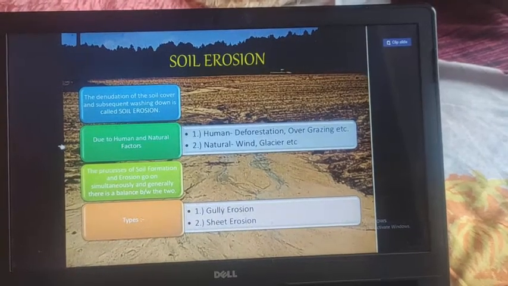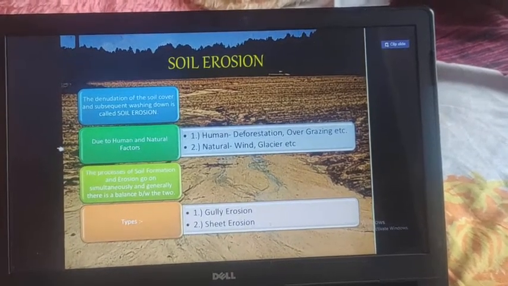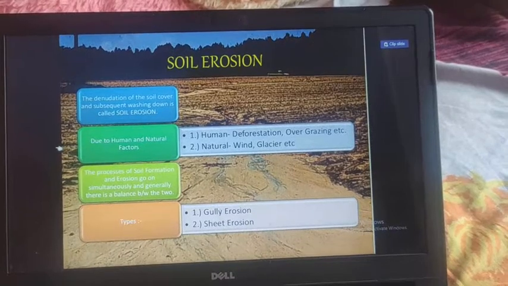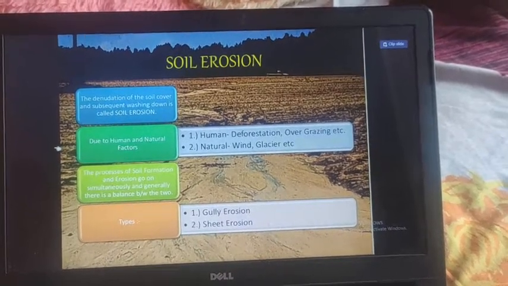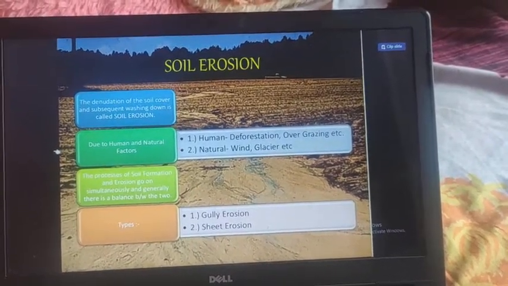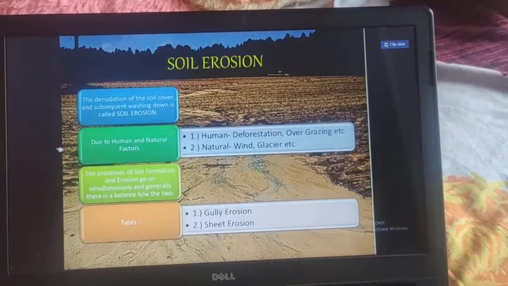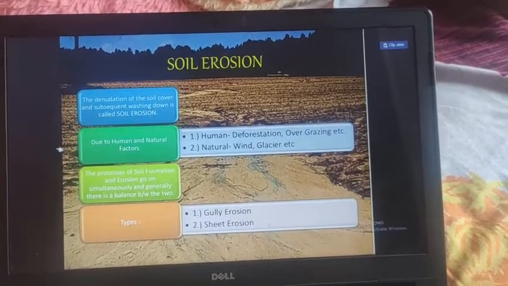This is called contour plowing. Steps can be cut out on the slopes, making terraces. Terrace cultivation restricts erosion. Western and central Himalayas have well developed terrace farming.